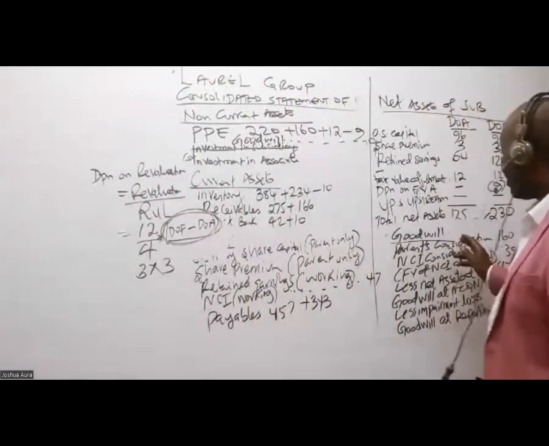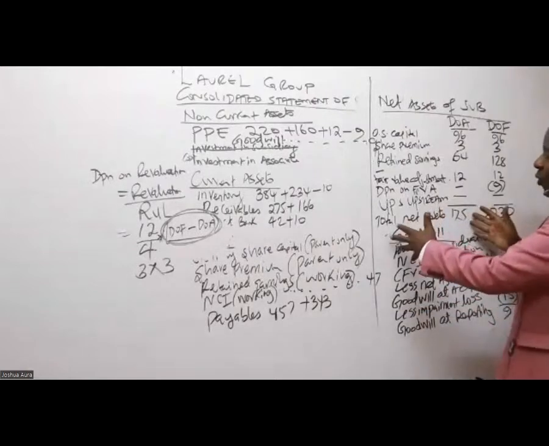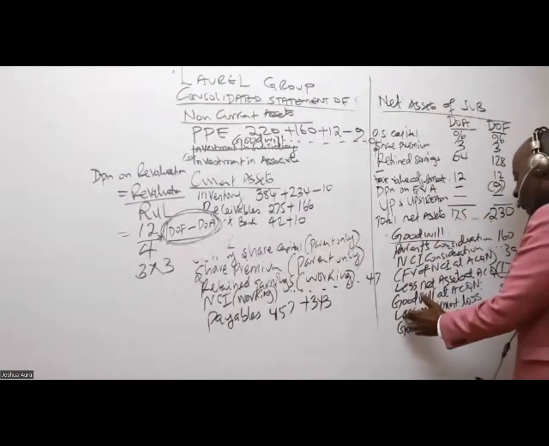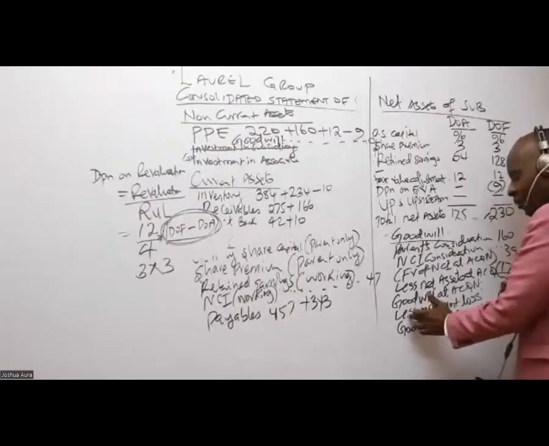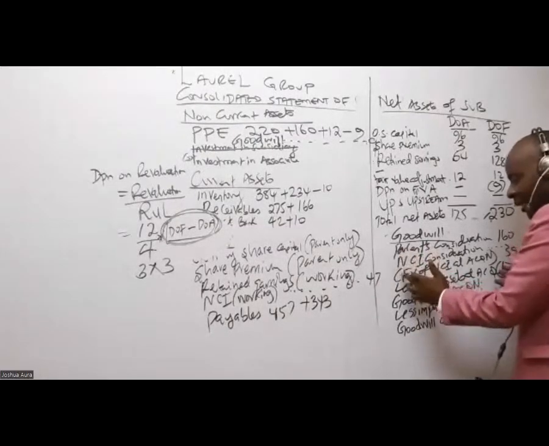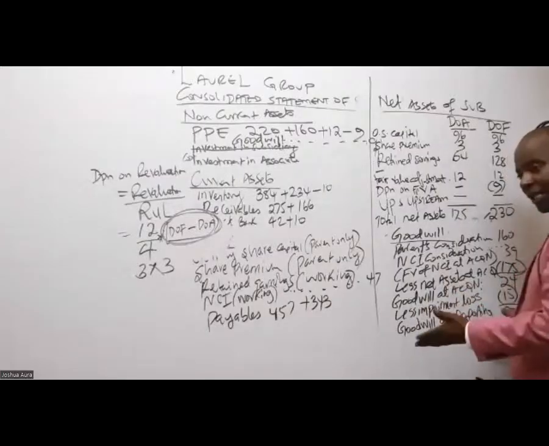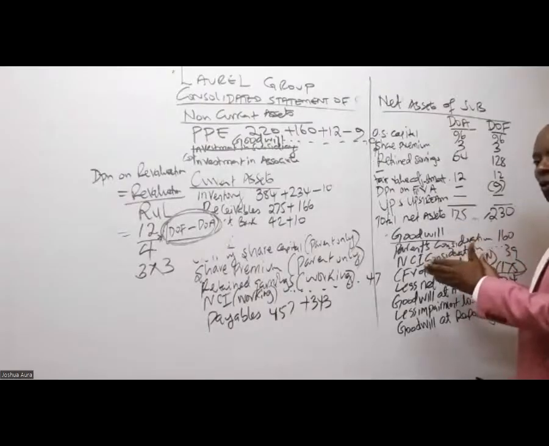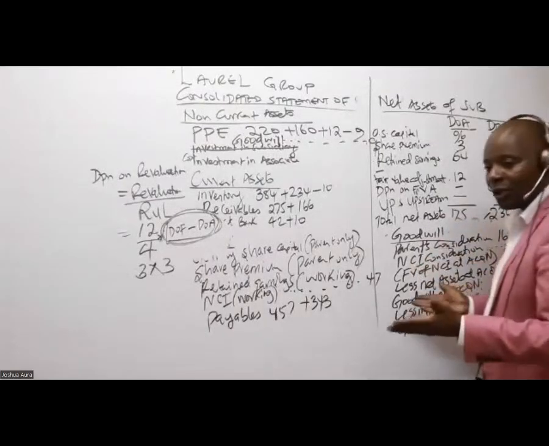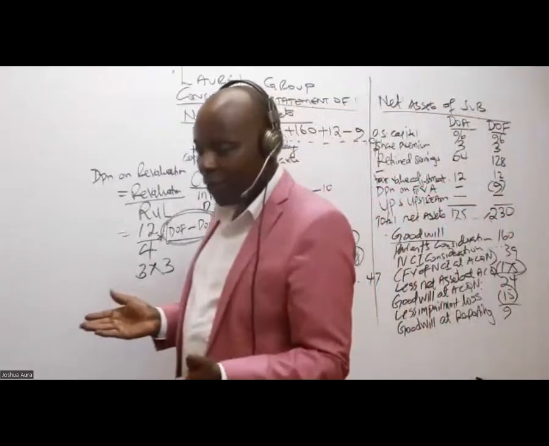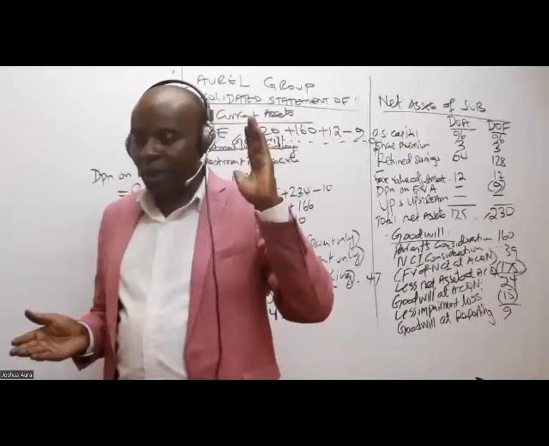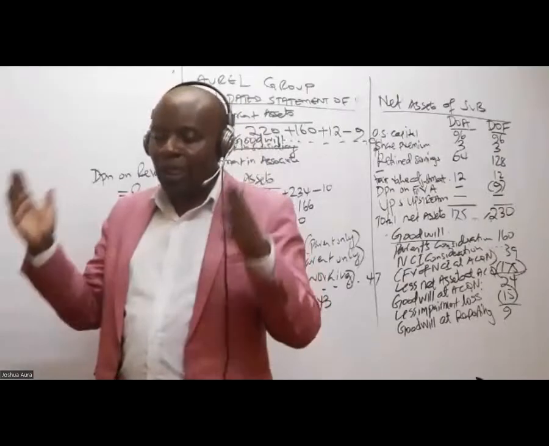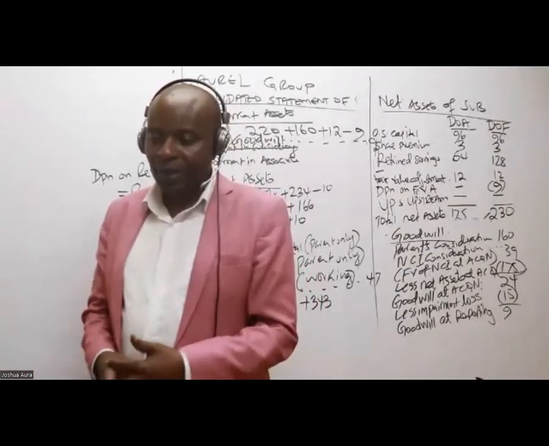Now, some students are getting confused a little bit in terms of goodwill. Remember, if you're using the full method, you can't apportion impairment loss. In the full method, you have both NCI and parent, so you take the impairment loss at 100%. We only apportion this impairment loss if you're working with the partial method. The student was asking about 15 and 12. Here we shall work with 100% because this is the full method.